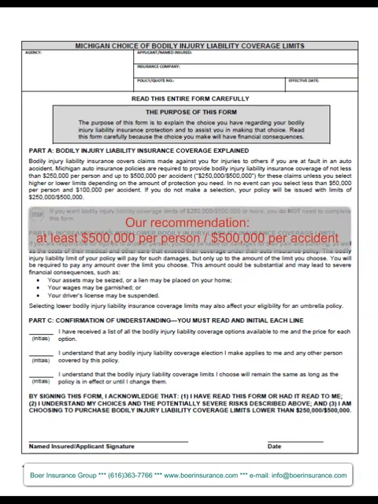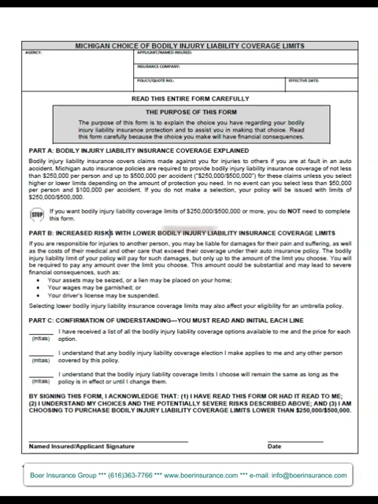Our agency has been recommending that our clients carry liability limits of at least $500,000 per person and $500,000 per accident for many years now. So many of our clients will already have limits higher than what's recommended by the state and will not need to return this form unless they want to change their limits.